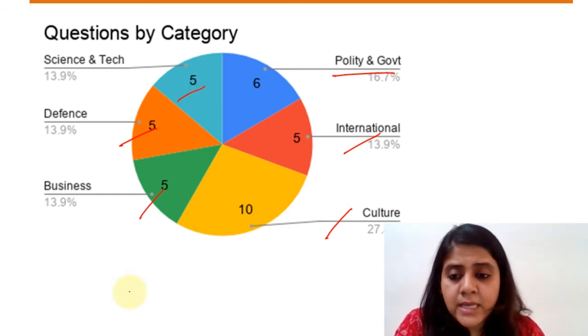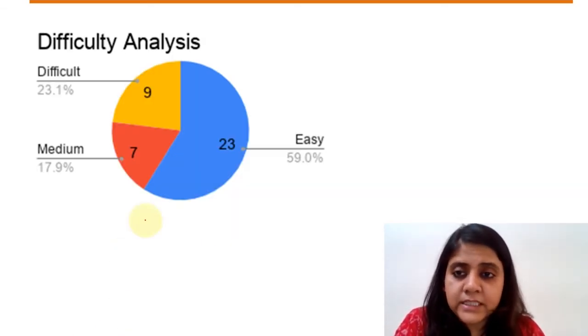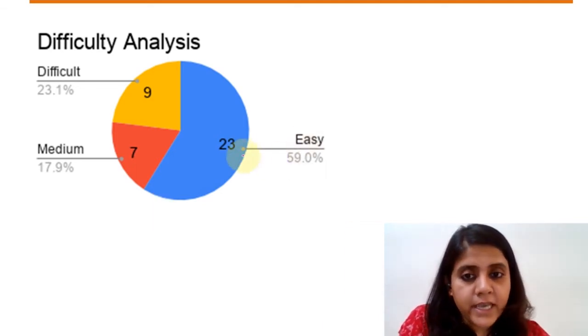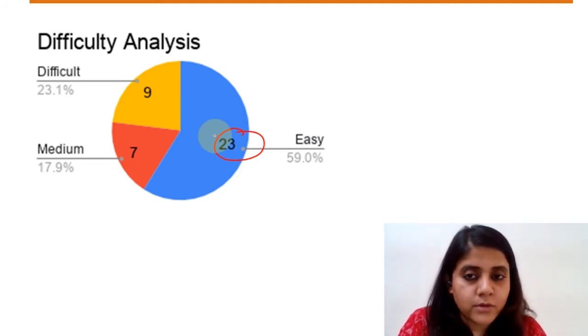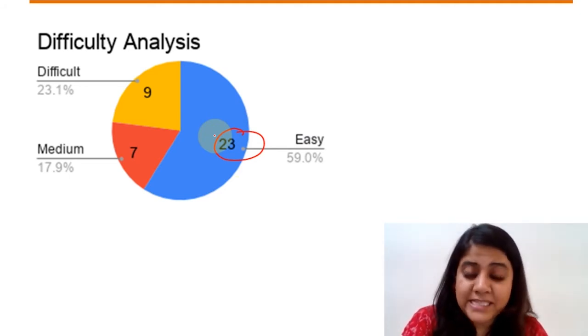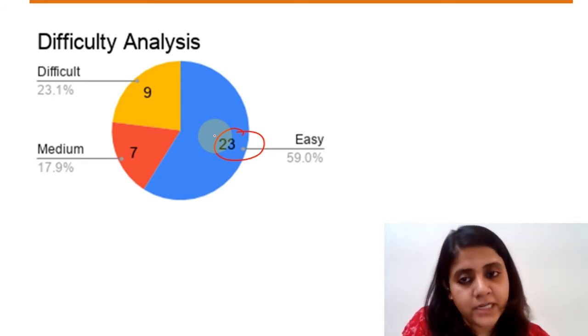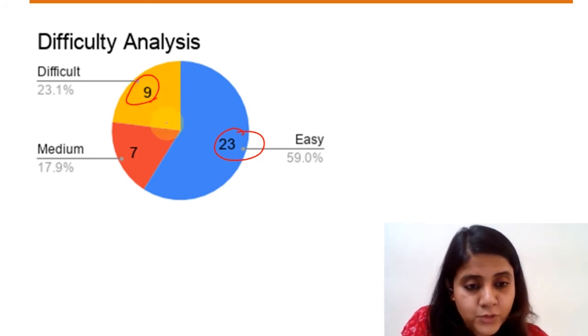Let us take a look at the level of difficulty here. Difficulty wise, again, a lot of questions were definitely easy. I would categorize it as easy, definitely. So, yes, you could have scored quite a lot. I mean, 60%, more than half of the questions for you were easy. Another 16 questions were medium and difficult. Yes, clearly your 9 to 10 questions were also difficult.